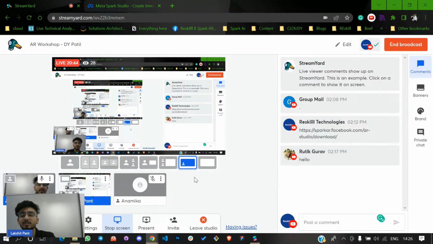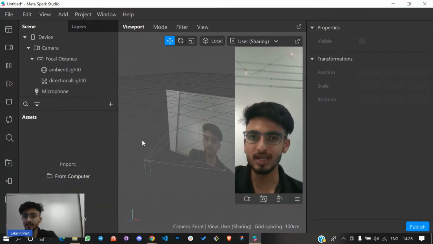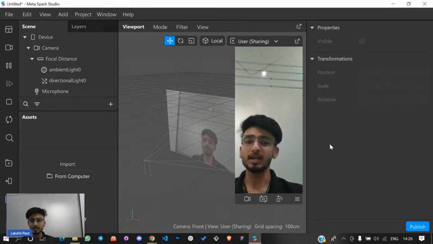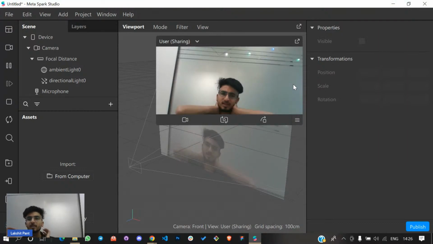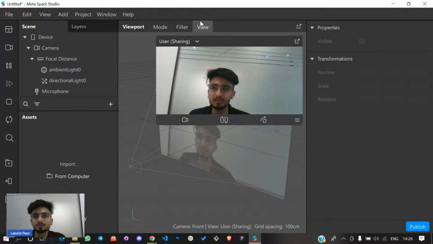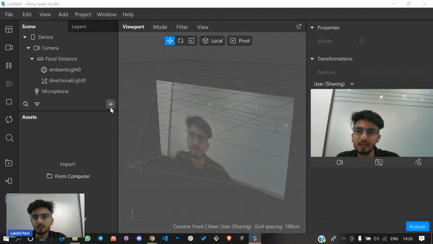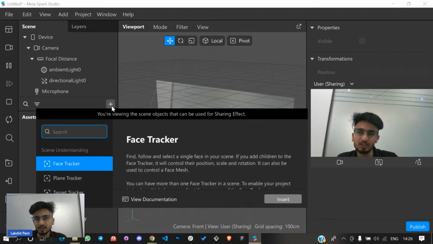So guys, I highly encourage you to please build these AR effects along with me. Till now, I haven't done any step. Now I'm going to make something. Okay, so let's get started. Just click on this plus icon. After clicking on this plus icon, you will see a face tracker over here, and you need to click on insert.